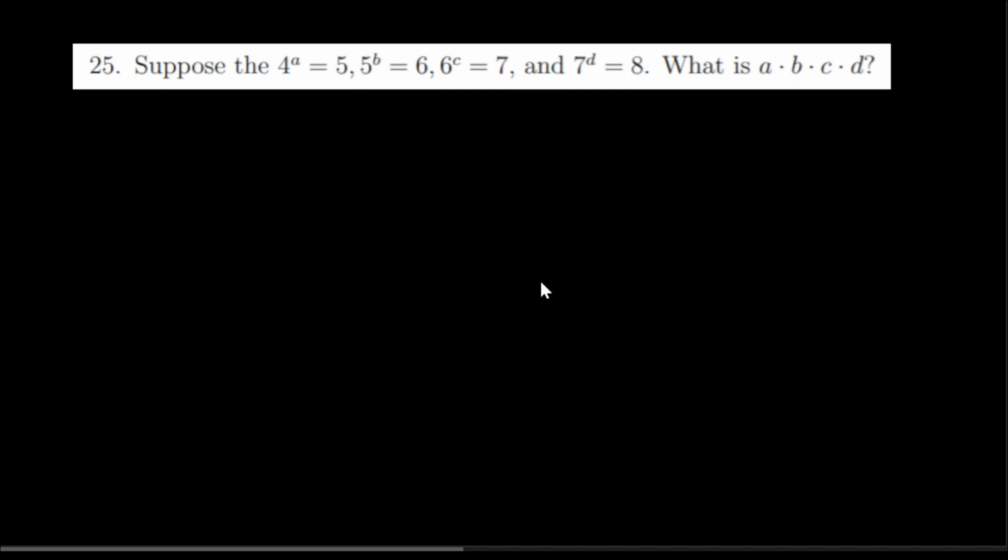Okay, we're on to number 25. This is the 2012 Pacific High School Math Competition Algebra 2 exam. Let's get to it. 25 is: suppose that 4 to the A is 5, 5 to the B is 6, 6 to the C is 7, and 7 to the D is 8. What is A times B times C times D?